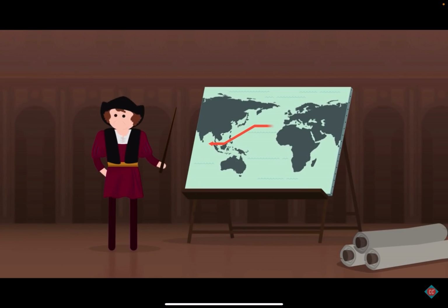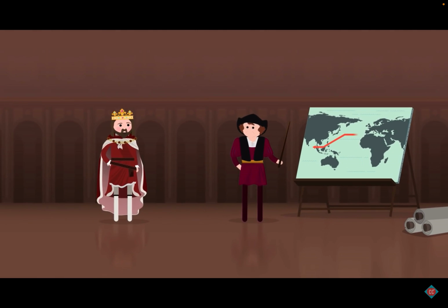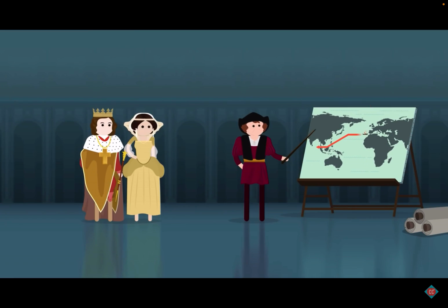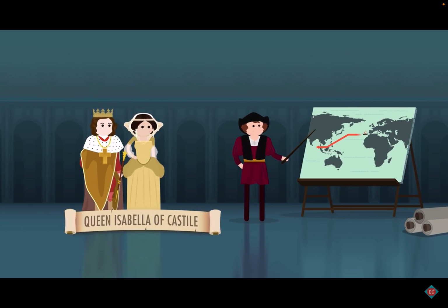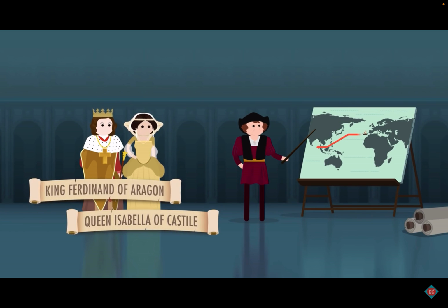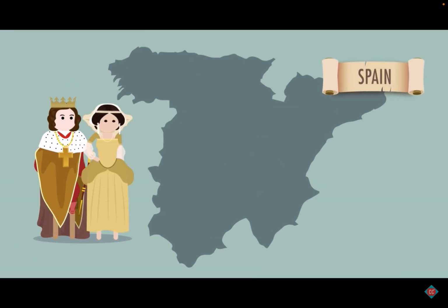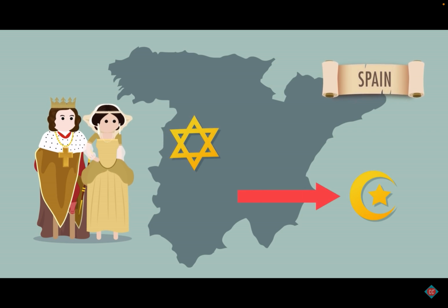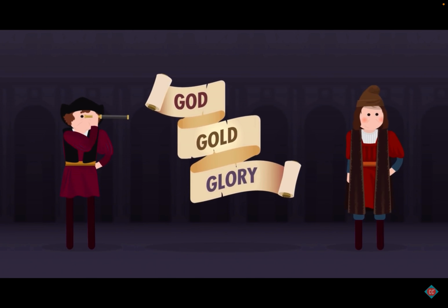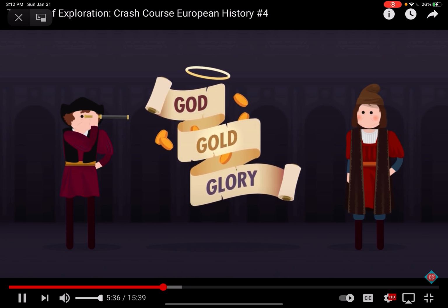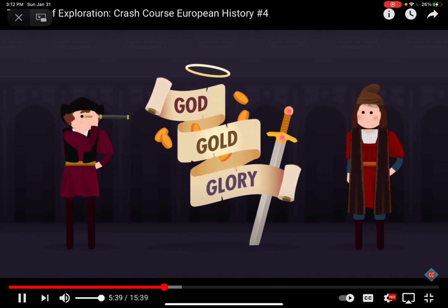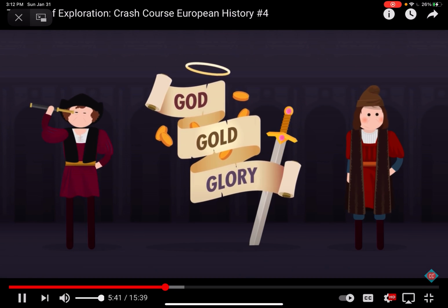Columbus was a student of geography and maps, and he'd lobbied the Portuguese king to back his voyages, but when that didn't go to plan, he headed for Spain to petition its devoutly Catholic rulers, Queen Isabella of Castile and King Ferdinand of Aragon. These two monarchs were finishing up the drive to expel Muslims from Spain and force Spanish Jews to convert to Christianity, but religious persecution wasn't cheap. The motto of the Iberian Pathfinders, God, Gold, and Glory, perfectly described their ambitions, although perhaps not in that order.